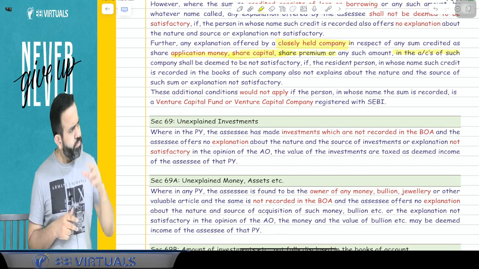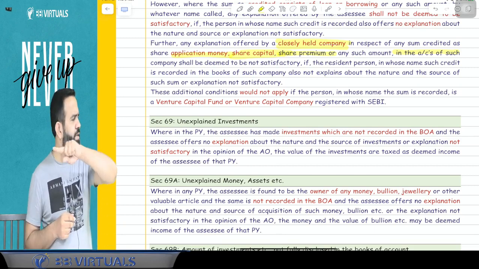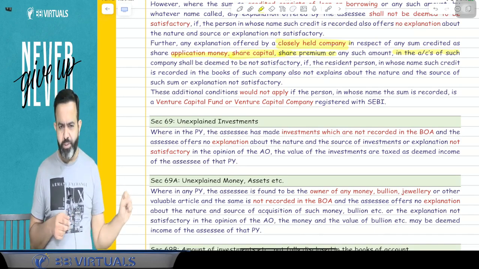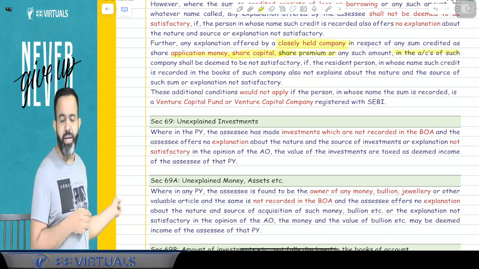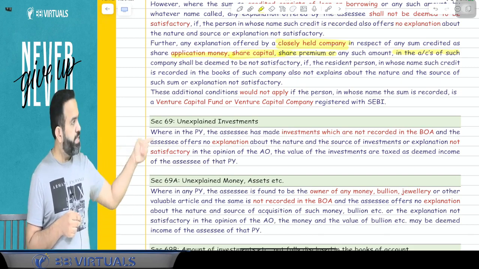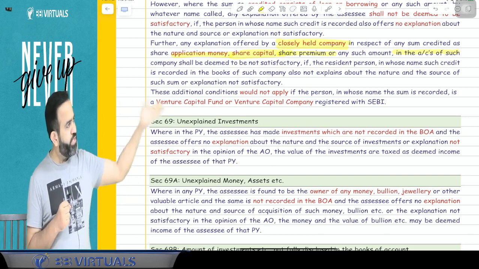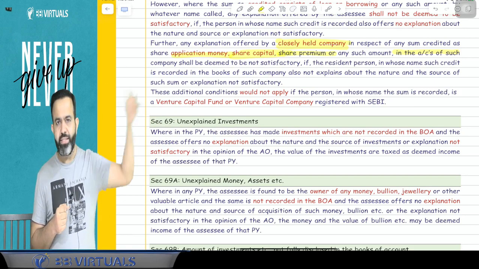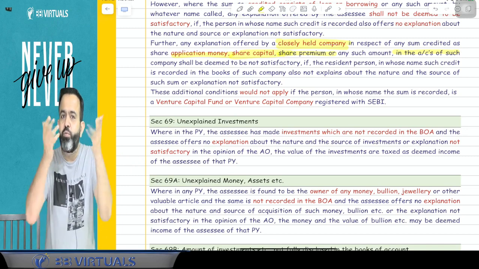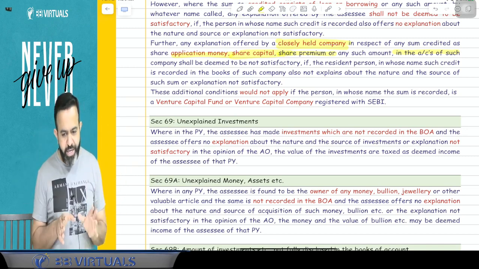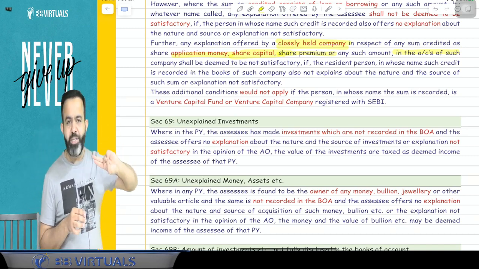I will pick 200 people from my village, deposit 5 lakh in each bank account, and ask them to purchase shares of my company, because it is a closely held company. They will apply, that is the share application money. After some time I will forfeit that money. So easily I have converted black money into white money.